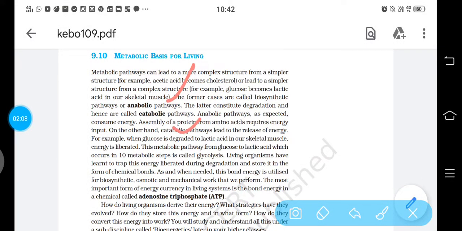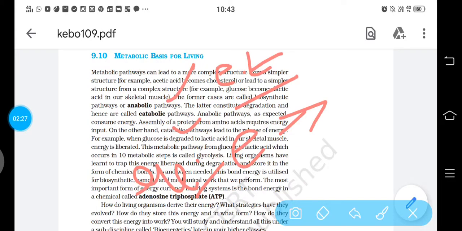In anabolic, generally energy is used, while in catabolic reactions or catabolic pathway, energy is liberated, like we can see in respiration, in which breakdown of glucose molecules occurs to liberate energy. In anabolic, I have given you the example of amino acids combining to form a long chain, and that is called a protein.